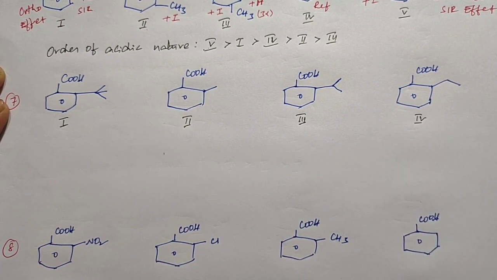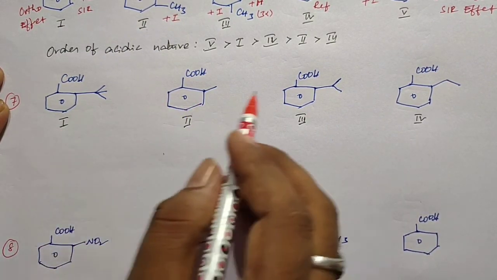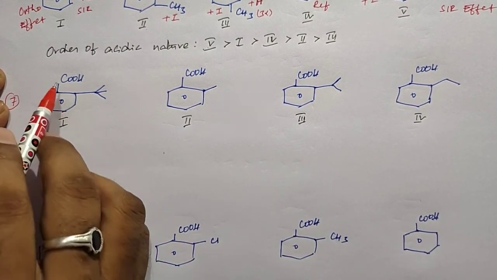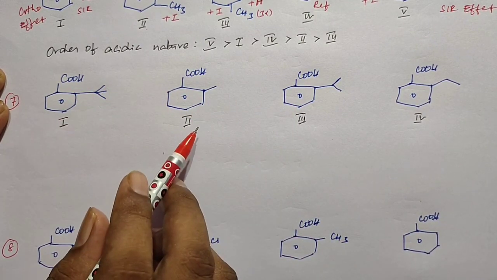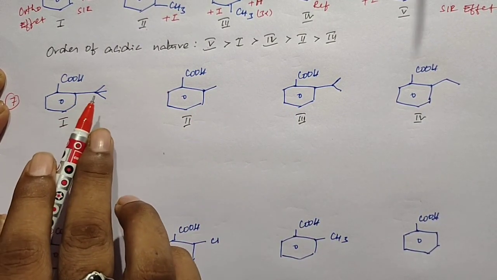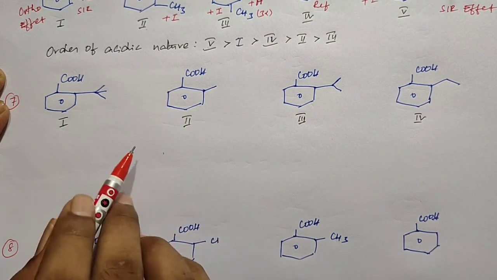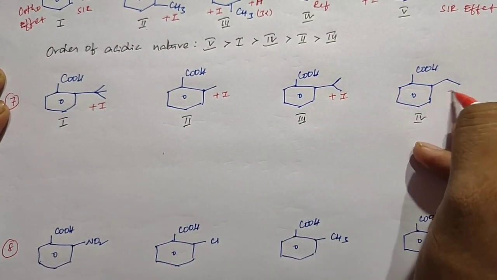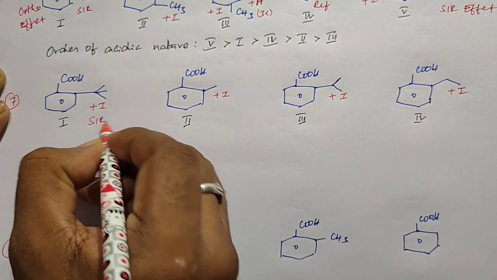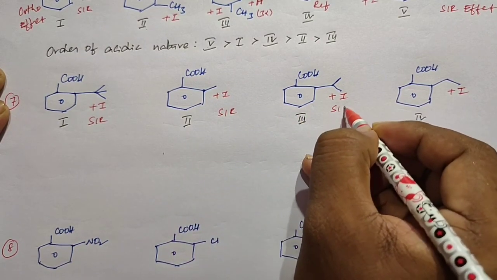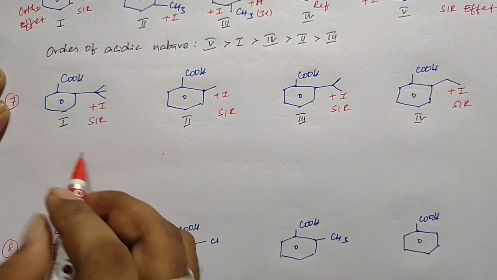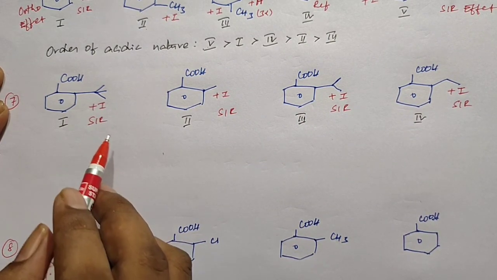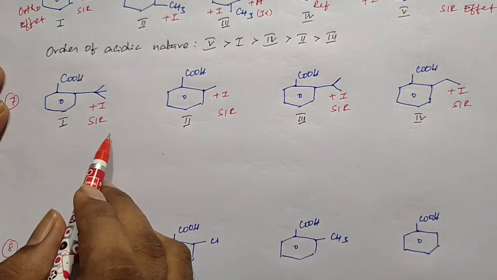When you observe the four structures, here all groups are present at ortho position. So all show the SIR effect. In all structures the carboxyl group is out of plane, and all groups at ortho position show the plus I effect, and the SIR effect. So here we can't express anything based on the plus I effect, or based on the SIR effect, the ortho effect.